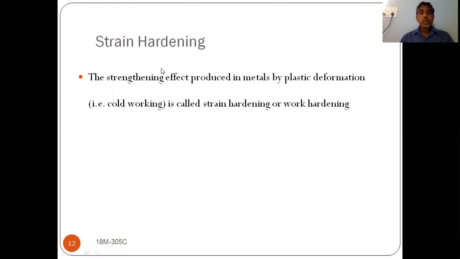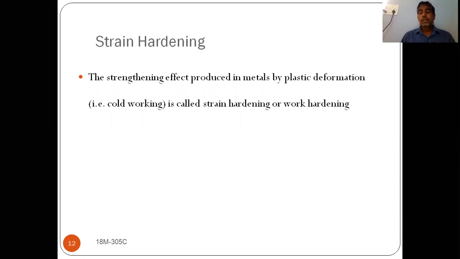So a strengthening effect is produced. Strengthening means it becomes strong because of this cold working operation, that means working at room temperature, below the recrystallization temperature. Because of that, it is getting hardened. It is gaining strength due to this plastic deformation. That is known as strain hardening.